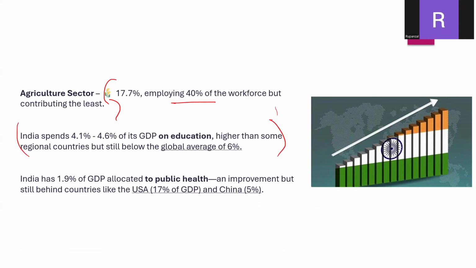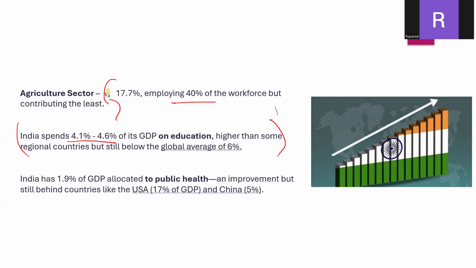So let's see the share of education in Indian GDP. India spends 4.1 to 4.6% of its GDP on education. In education we see infrastructure development for schools, providing better opportunities to schools, and skill development. All these come under the education sector. So we are providing only 4.1% to 4.6%.